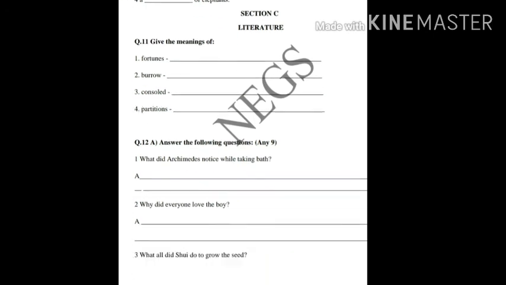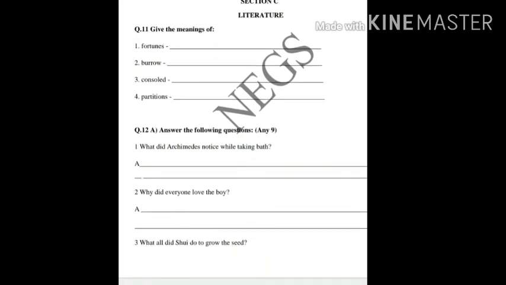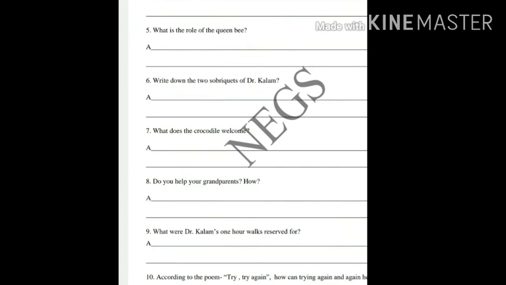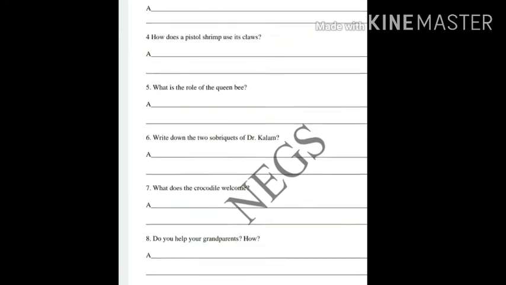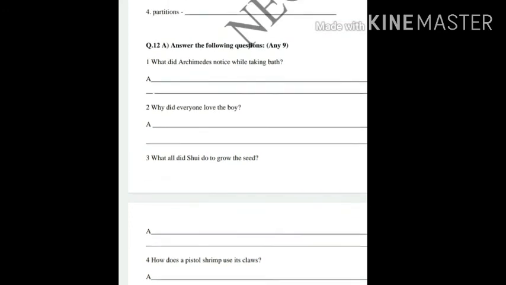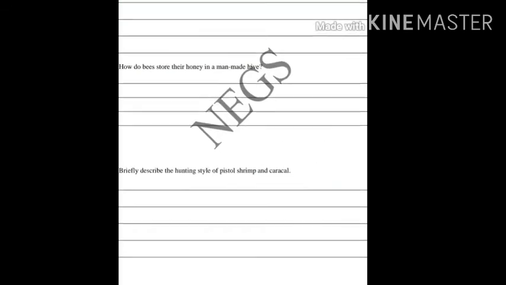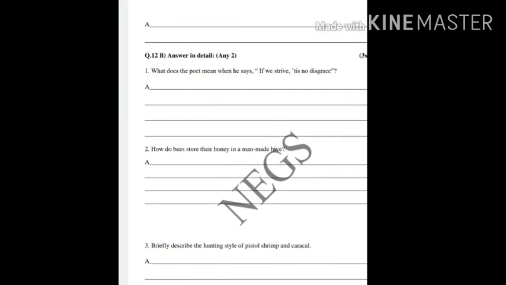And coming to the next question, answer the following questions, any 9. आपको इसमें से जो भी क्वेश्चन आंसर्स जो हमने सीखे हुए चैप्टर में से हैं, you have to attempt any 9 question answers. How many question answers are given? There are 10 question answers, so you can skip any one which you don't know और जो आपको ठीक से नहीं आता है, right? So these are answers in short, you can say. And next question, that is the detailed answer. लंबे लंबे जो answers थे, those detailed answers come into this section, right? So there are 3 questions, but you need to attempt only 2, right?